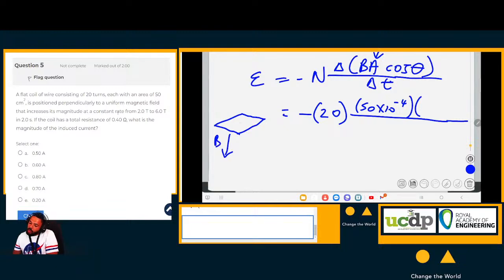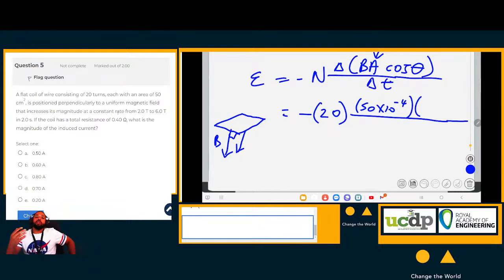Now we know it's perpendicular to it. So we have that the magnetic field is perpendicular to this loop. That's what we've been given. But we also know that the area vector is also perpendicular to the loop, meaning the area vector will always be parallel to the magnetic field in this case.